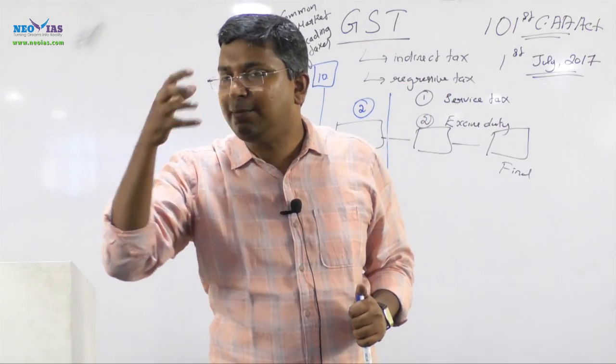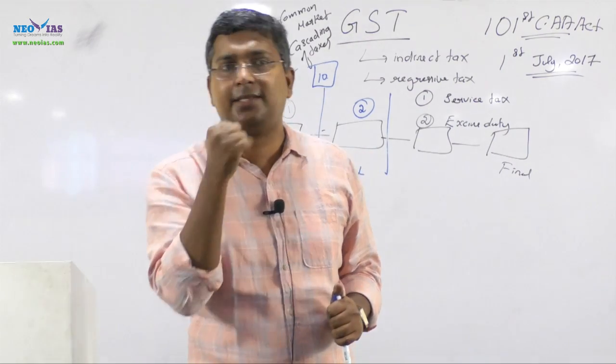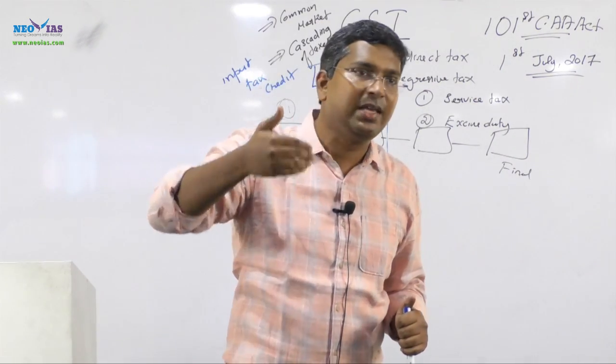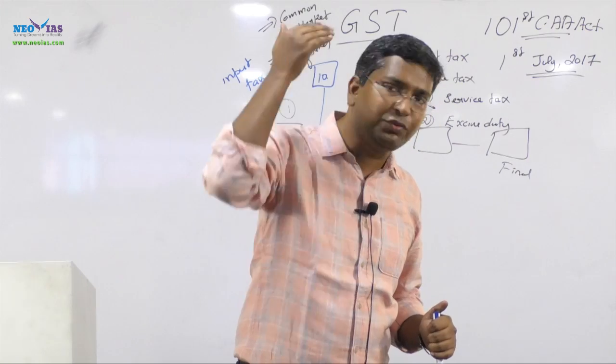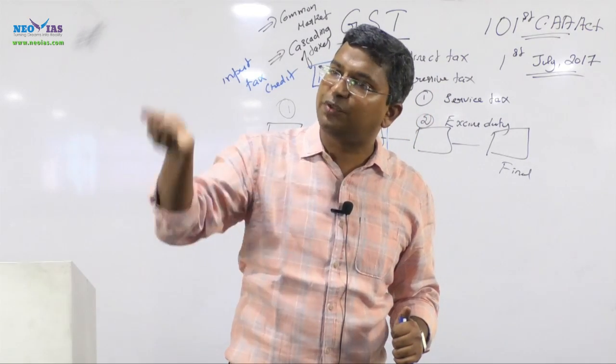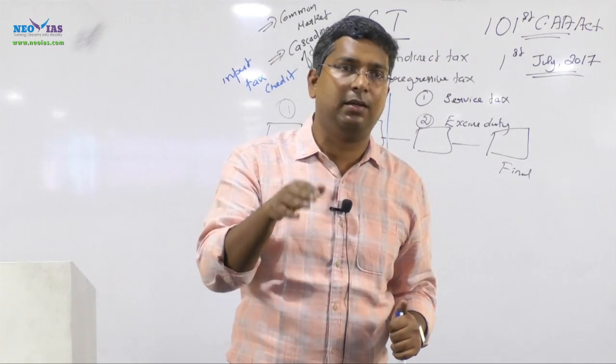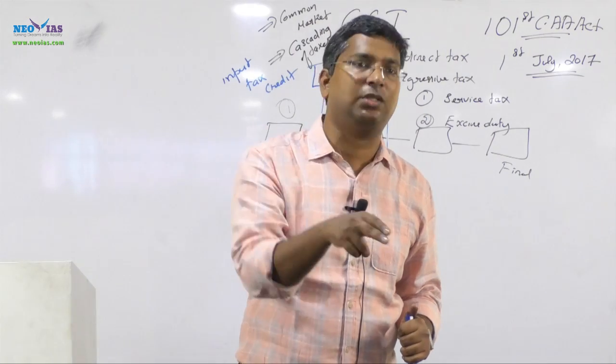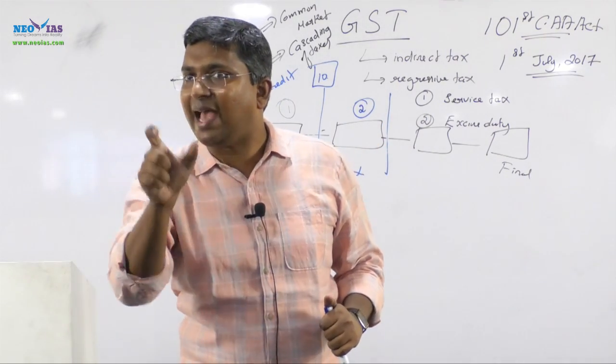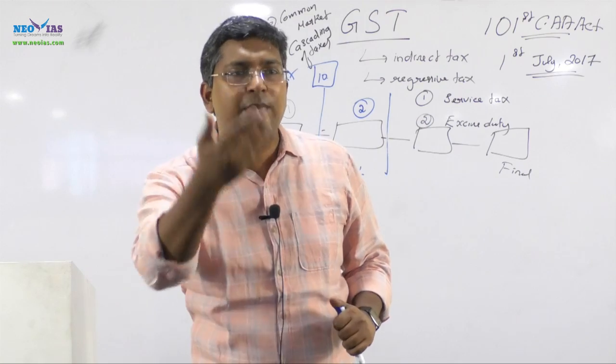So input tax credit means the tax you paid earlier will be refunded. This is the major specialty of a value added tax. Value added tax removes cascading effect. How does it remove the cascading effect? It pays back the tax you paid for inputs. That's what is called input tax credit. Credit means you will be refunded.